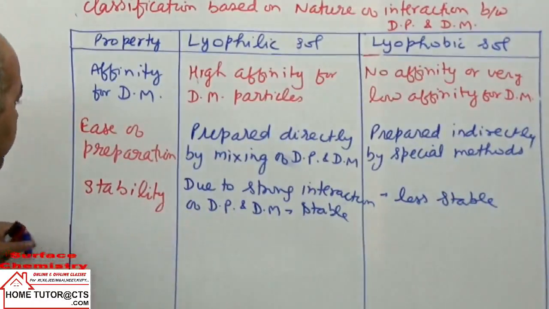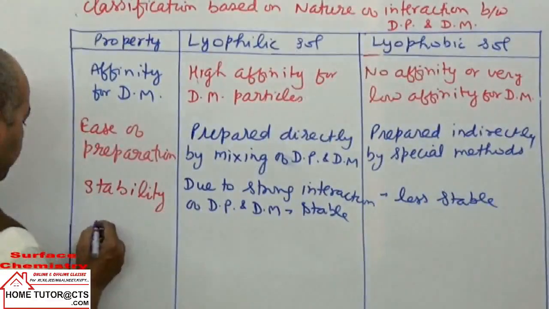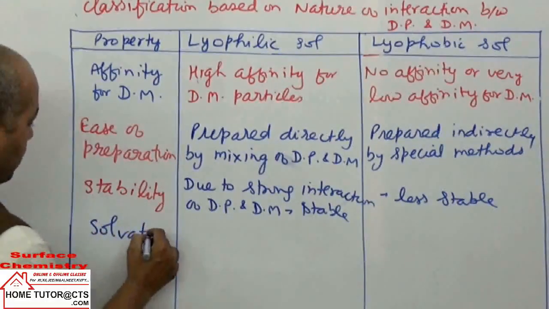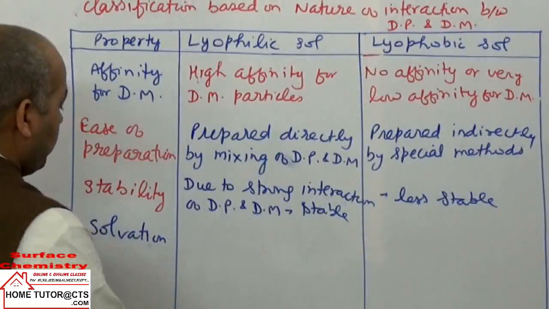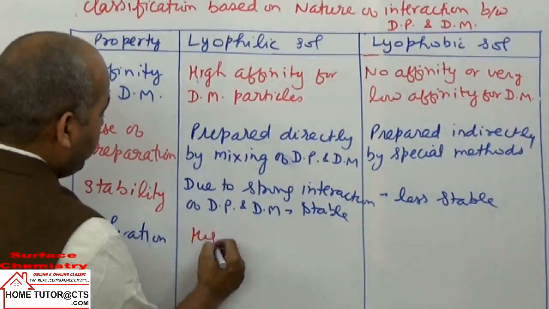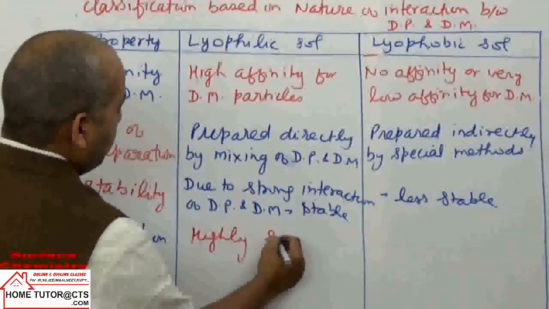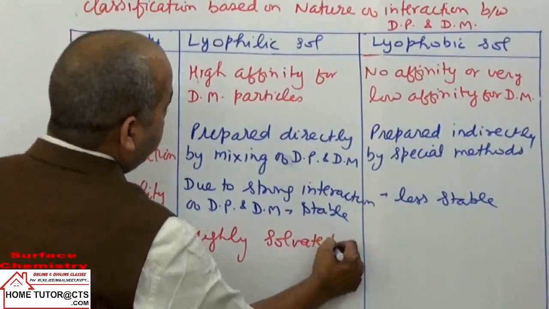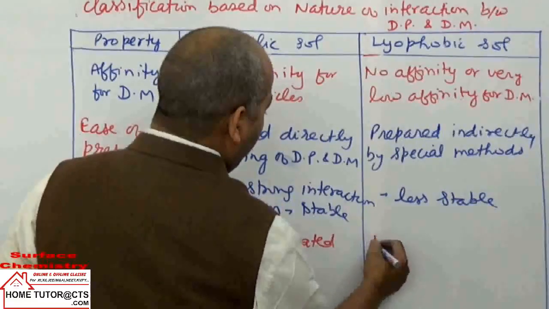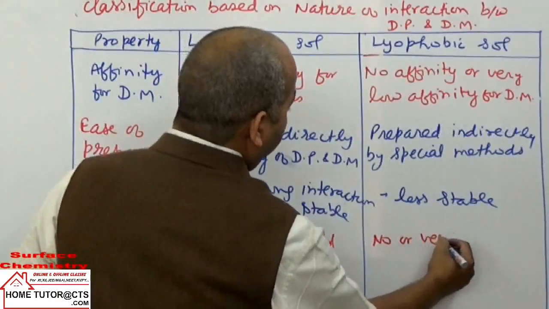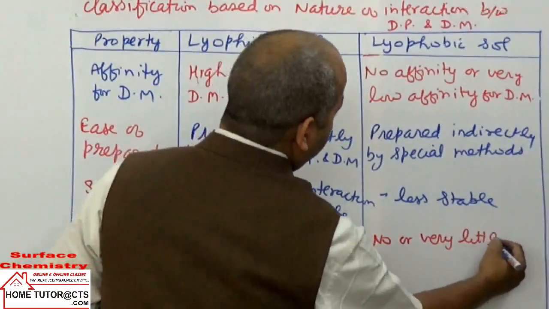Highly solvation is there. You can take solvation. Property of solvation is interaction. So highly solvated. Here they are very low or very little solvated.